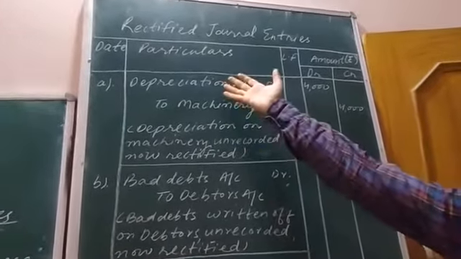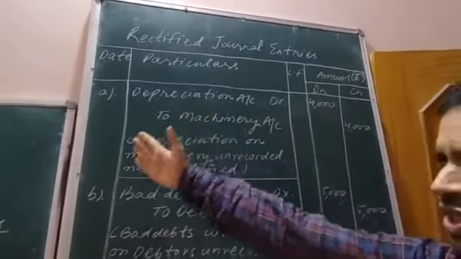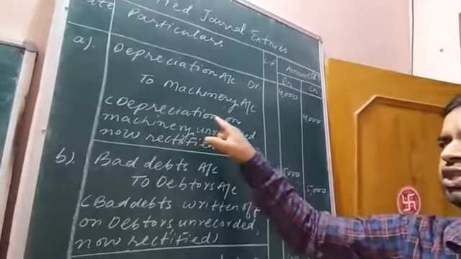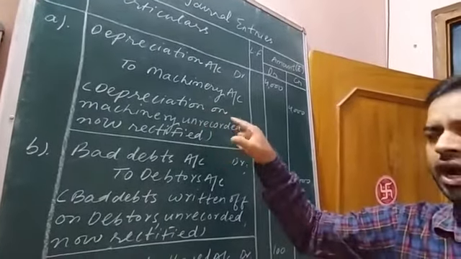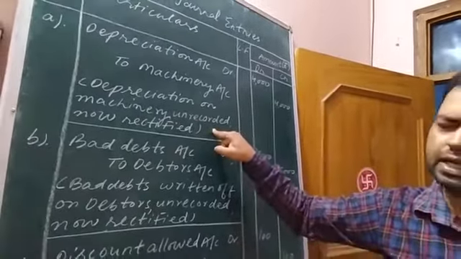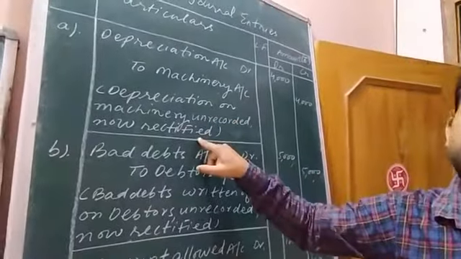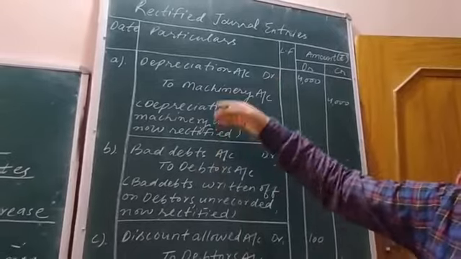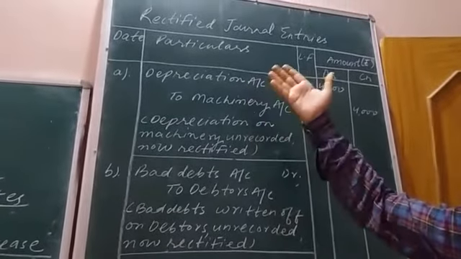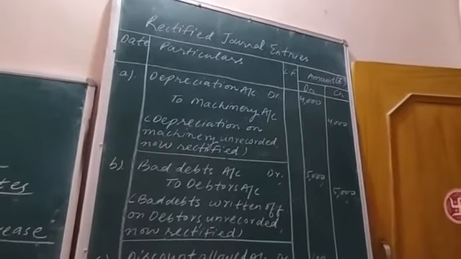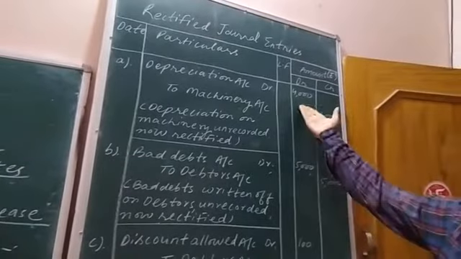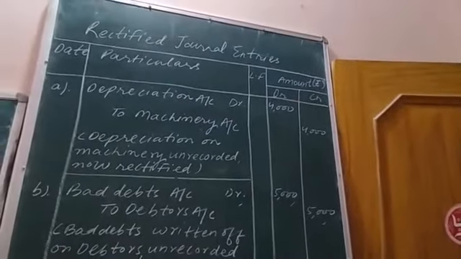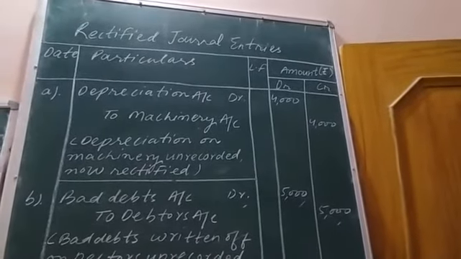Whatever we have done in this journal entry, as a narration we have to write within the brackets: depreciation on machinery unrecorded, means not posted earlier. Now we have rectified the mistake. How was the mistake rectified? By passing the journal entry which was needed to be passed by the accountant earlier. The amount as mentioned in the transaction is 4,000 rupees and the same amount we have mentioned here.